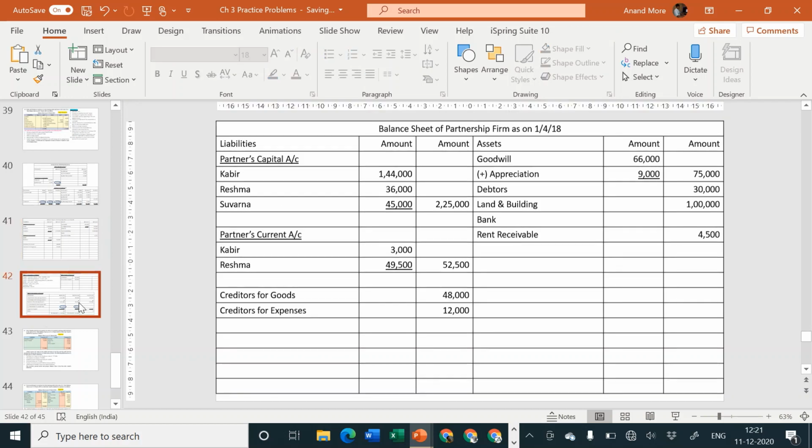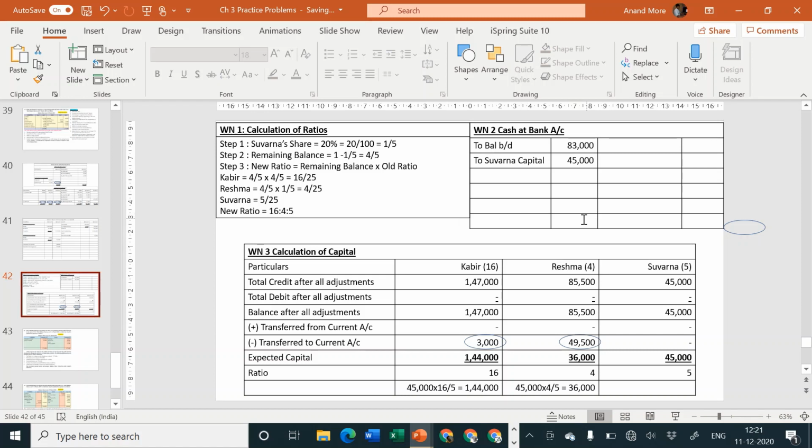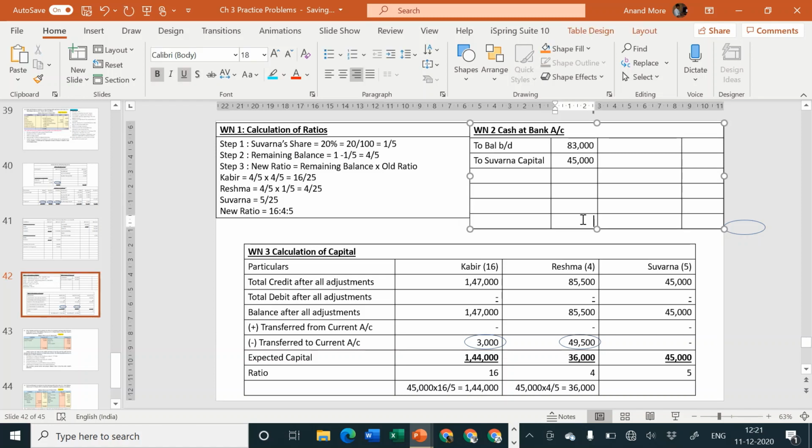And then I think cash account is still to be closed. The total of cash will be 83 plus 45. Let us take the total quickly. 83 plus 45 goes to 1,28,000. And then we'll write here by balance carried forward 1,28,000.